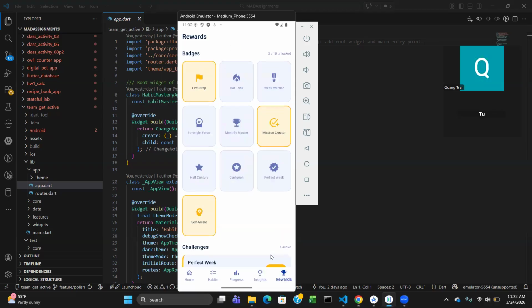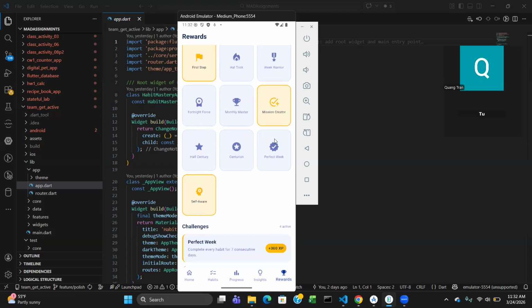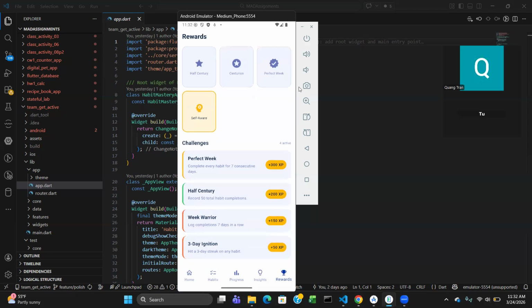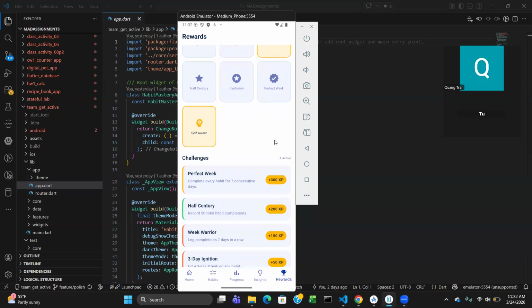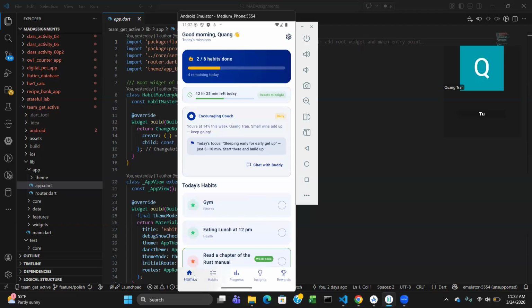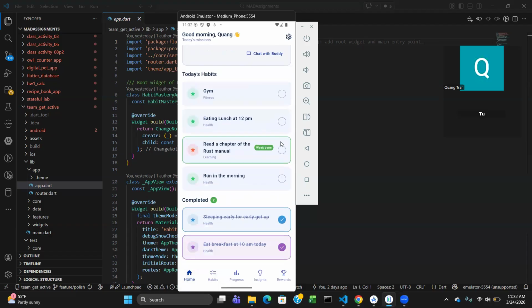And these are some of the rewards. We have the badges. I already did first step, which you obtain for completing one task. It's easy to get. And hat trick is when you complete three in the same day. Mission creator is for creating habits, things like that. Some are long term, some are short term. You'd easily get some in one sitting. Then there's the 3-day streak. Right now we're on day two, so you'd get that badge if you logged in and completed things 3 days in a row.